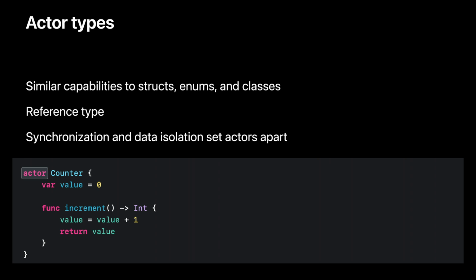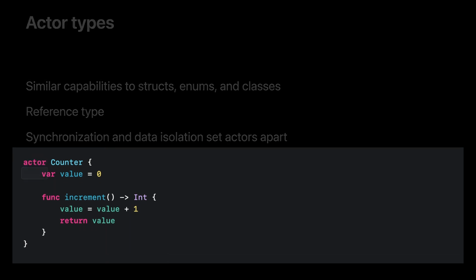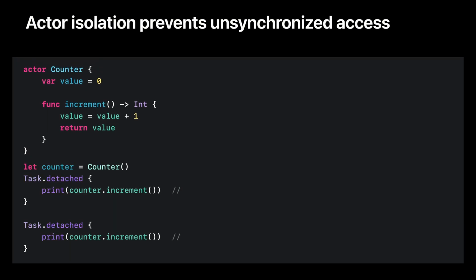Let's bring back our data race example. We again have two concurrent tasks attempting to increment the same counter. The actor's internal synchronization mechanism ensures that one increment call executes to completion before the other can start. So we can get 1 and 2, or 2 and 1, because both are valid concurrent executions. But we cannot get the same count twice, or skip any values, because the internal synchronization of the actor has eliminated that potential for data races on the actor state.